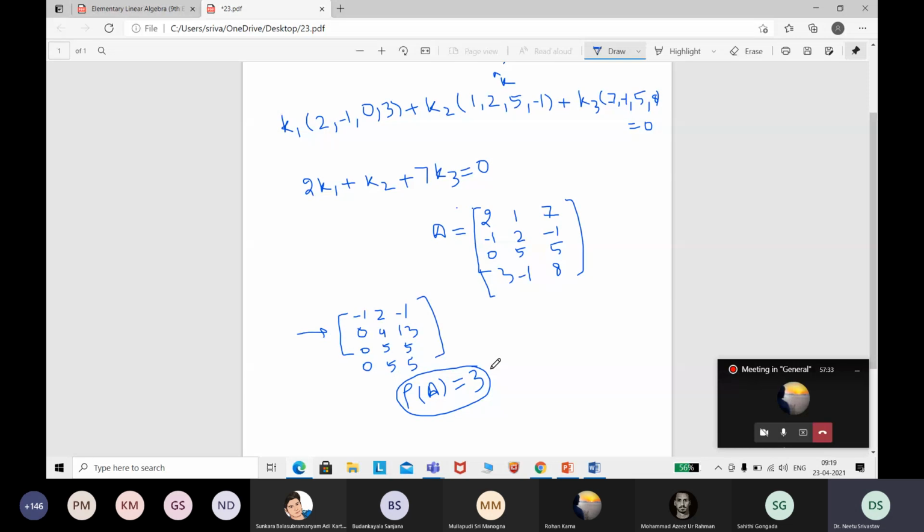Correct? Rank is 3 only. Okay, if the rank is 3, then what will be K1, K2, K3? It will be only 0.